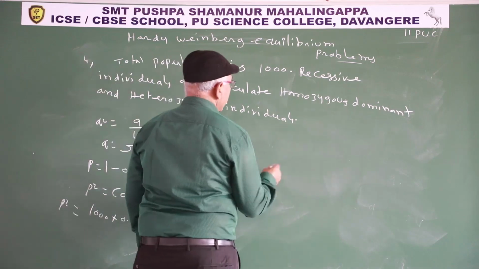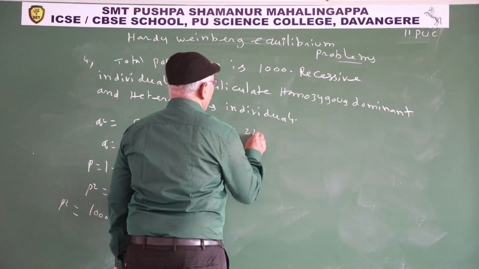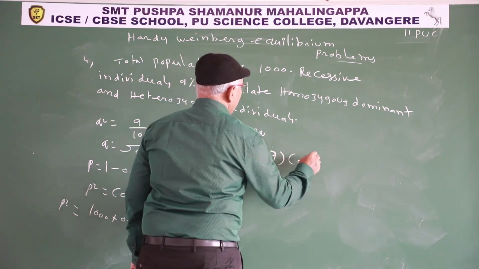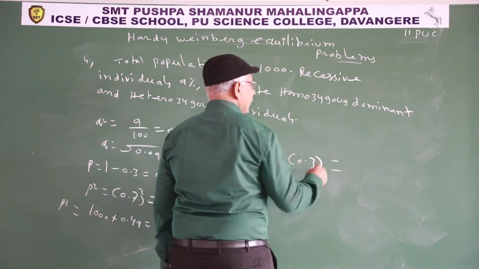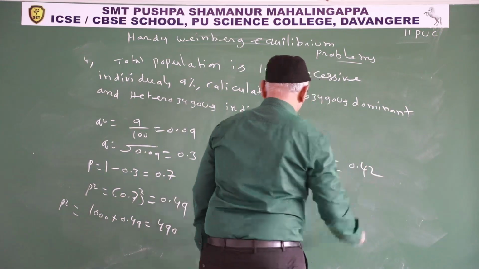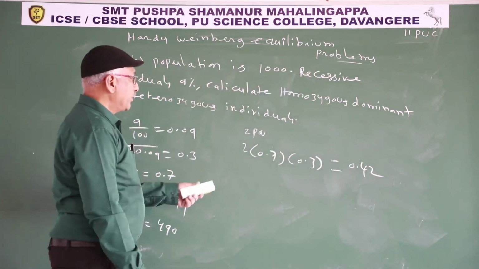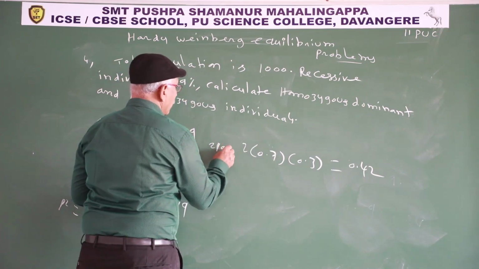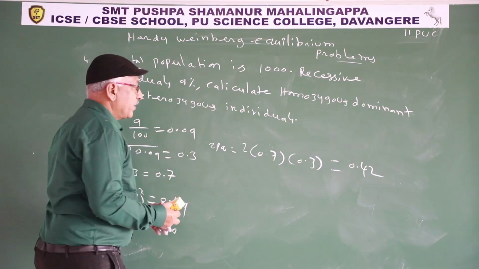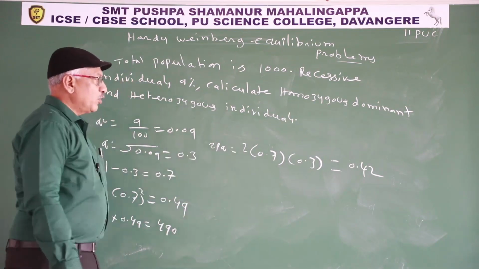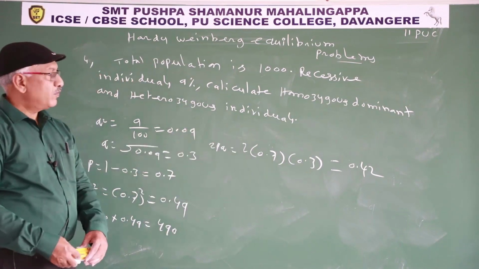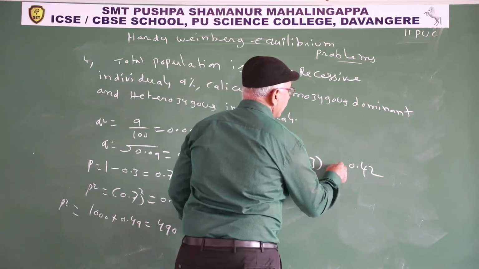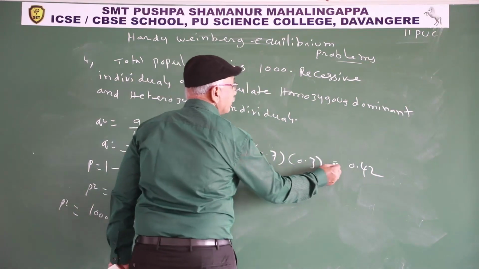Similarly, heterozygous individuals, 2PQ, 2 into 0.7 into 0.3. So 2PQ is 2 into 0.7 into 0.3, that is 0.42 in 1. How many in 1000?